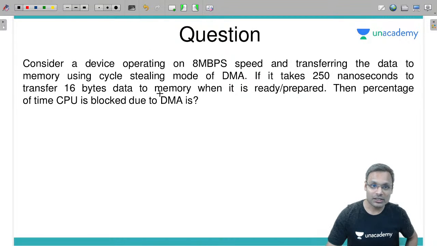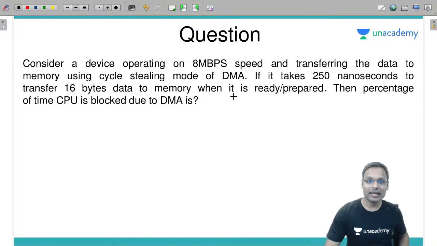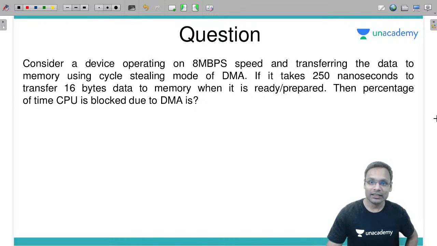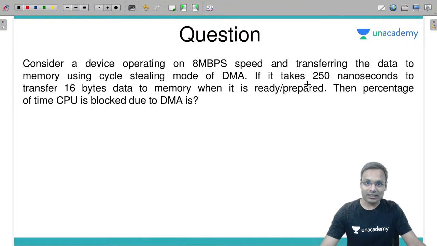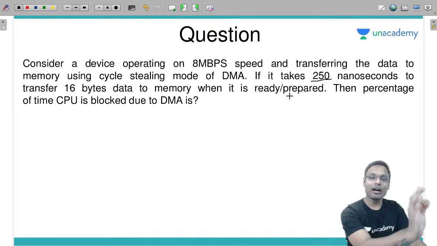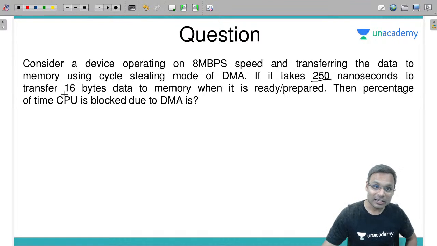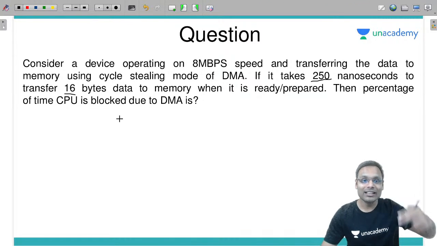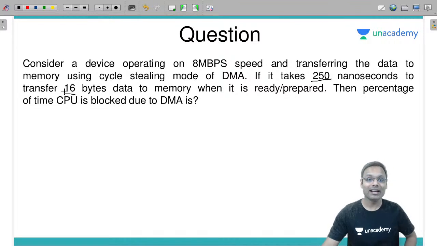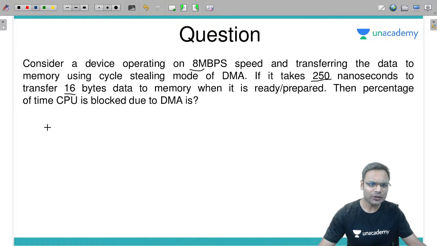Let's see what this question says. Operating on 8 Mbps speed, transferring the data to memory using cycle stealing mode. If it takes 250 nanoseconds to transfer 16 bytes of data to memory when it is ready or prepared, then what is the percentage of CPU blocked due to DMA? This is the time to transmit the data from IO device to memory. How much data? 16 bytes, but how much time will that device take to prepare these 16 bytes of data using this speed? Let's calculate that.